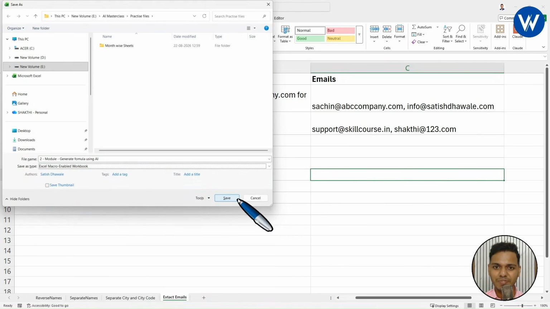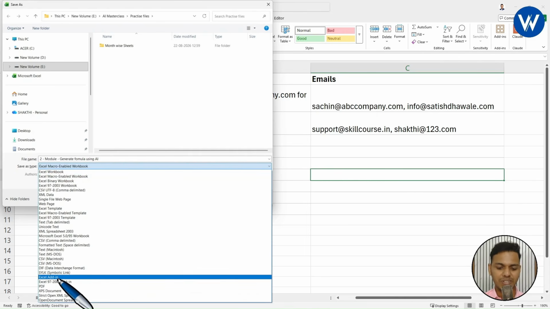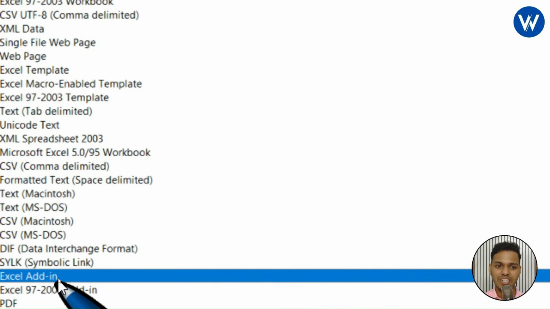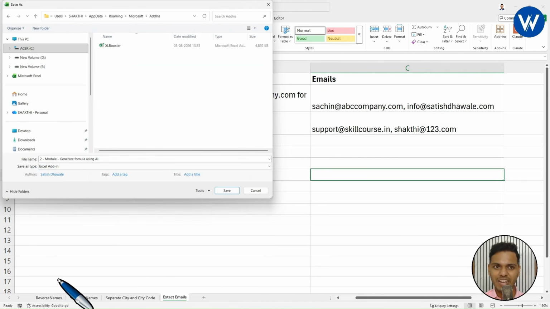But our question is different, right? What is our question? We need to use the custom formulas which we have created in the remaining Excel workbooks. If you want to use the custom formulas in the remaining Excel workbooks, then instead of Excel macro enabled workbook, you need to save it as Excel add-in. Listen carefully. You need to save this file as Excel add-in. Let me demonstrate how it actually works. I will simply click on Excel add-in. Once you click, finally what will happen?